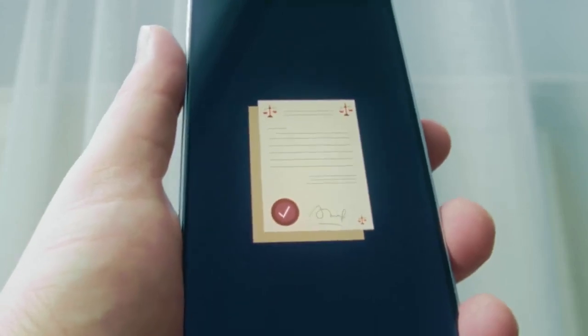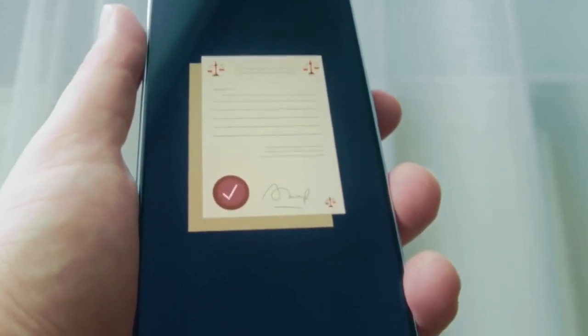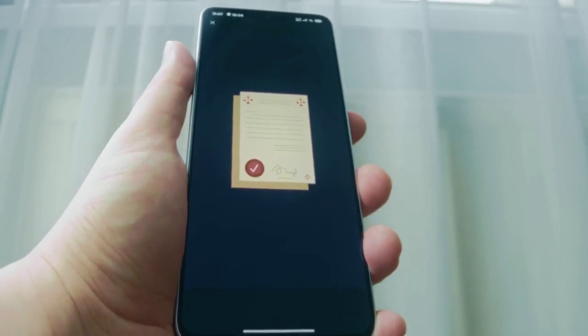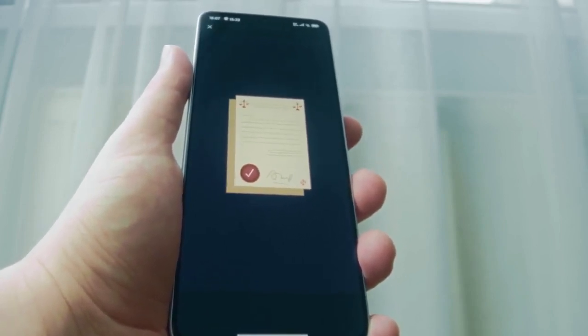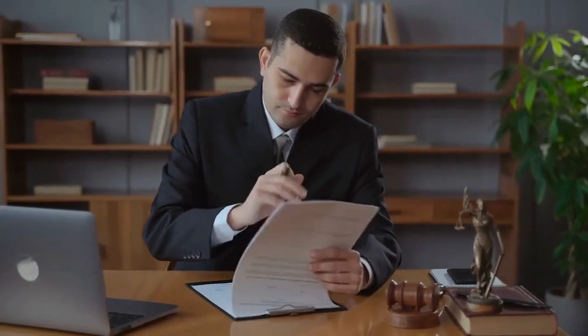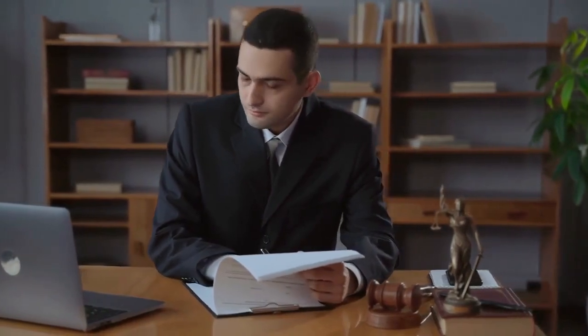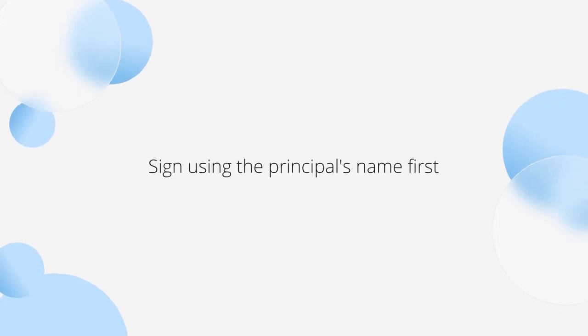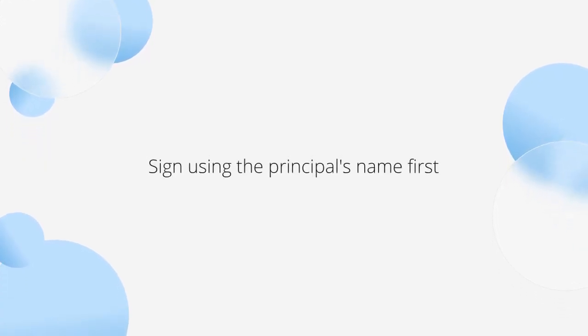Let's get started. Signing documents as a power of attorney requires a specific, legally recognized format to correctly represent your authority and ensure the document's validity. This video will walk you through the proper way to sign, ensuring you act within your legal boundaries as an agent for the principal. The most crucial rule is to always sign using the principal's name first.